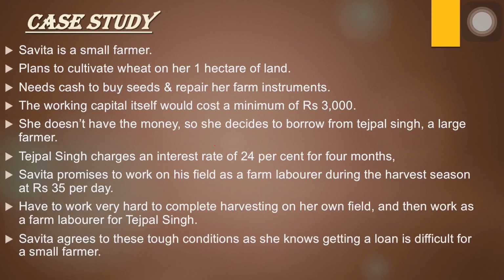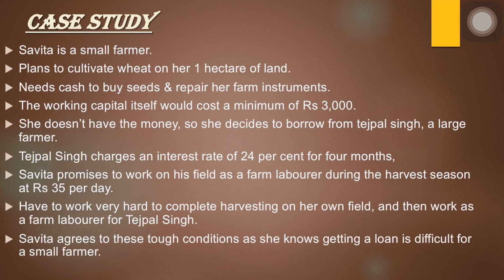She is willing to work even for a lesser amount because of the competition and because of her requirements. So she has to work very hard on her own field and then also in the field of Tejpal Singh. Savita agrees to these tough conditions as she knows that getting a loan is very difficult for a small farmer.